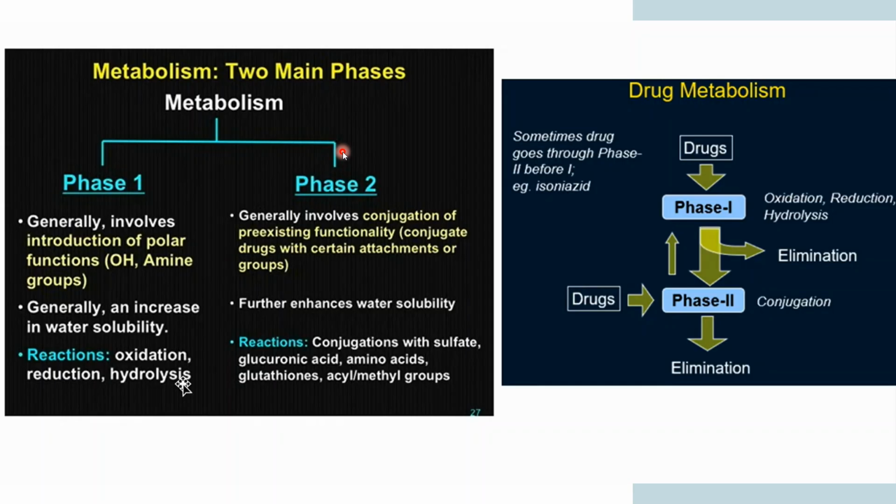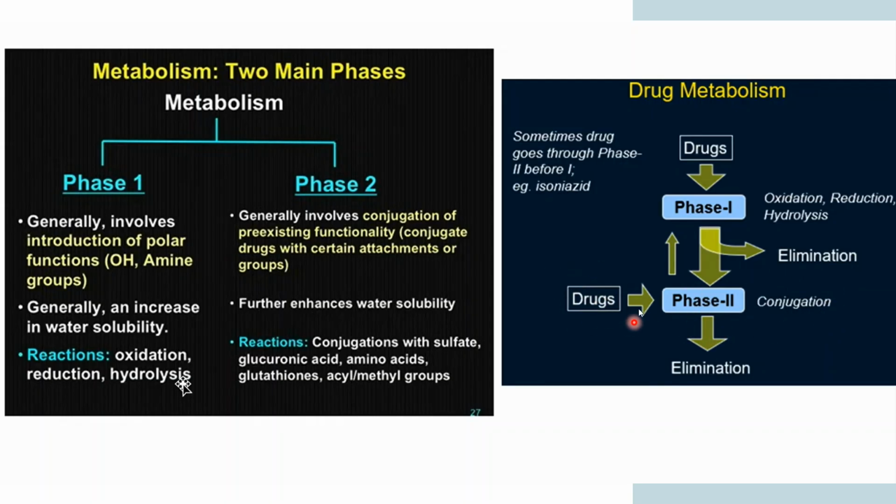So this is known as phase one and phase two metabolism. Here, if you have taken a drug, how is it going to be metabolized? Sometimes a drug goes through phase one, then phase two. For example, isoniazid. What happens? This drug goes to phase one, where oxidation, reduction, and hydrolysis happen. Some of it gets eliminated, and the remaining drug is transferred to phase two, where conjugation is introduced, and then it is excreted from your body.